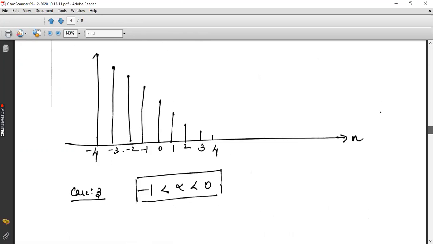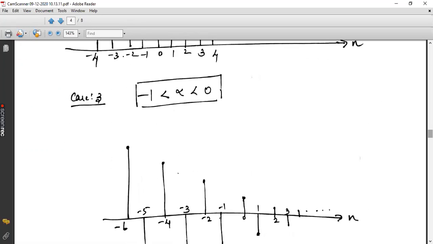Yes, sir. Coming to case 3. Alpha is negative, but it is not going beyond -1. That is, alpha lies between -1 to 0.